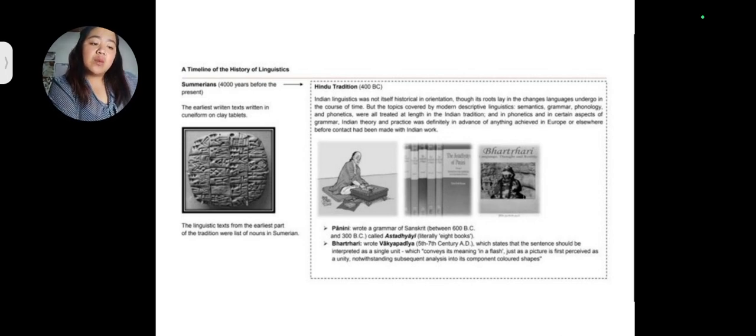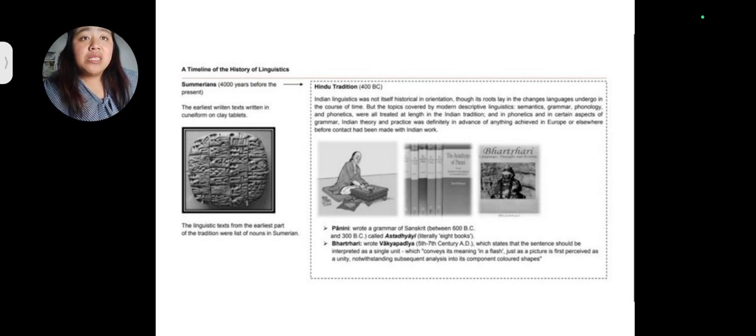One is that Sumerians were the first to develop writing, used over 500 pictographs, which over time evolved into cuneiform script. So another fun fact is that in Sumerian, the linguistic texts from the earliest part of the traditions were a list of nouns in Sumerians as well.